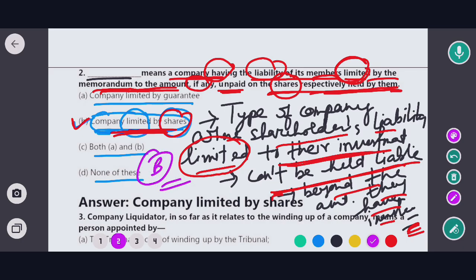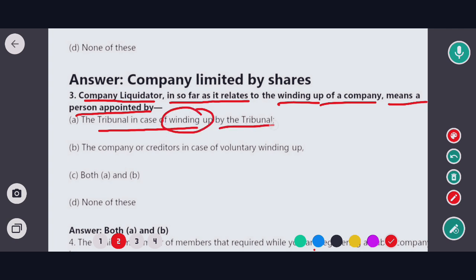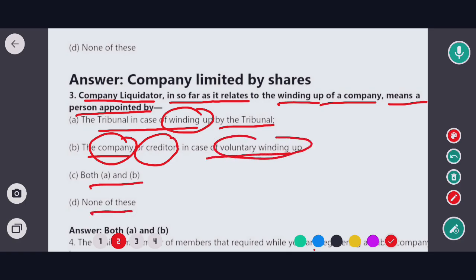So now on to the next question. This question is: company liquidator, insofar as relates to the winding up of a company, means a person appointed by. Options are: A, the tribunal in case of winding up by the tribunal; B, the company or the creditors in case of voluntary winding up of a company; C, both A and B; and D, none of the above. So in this case the correct option would be option C.